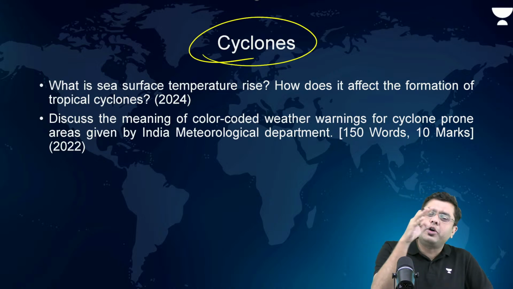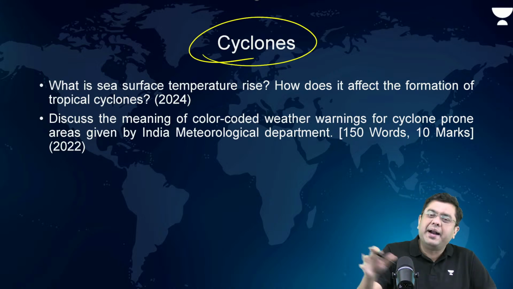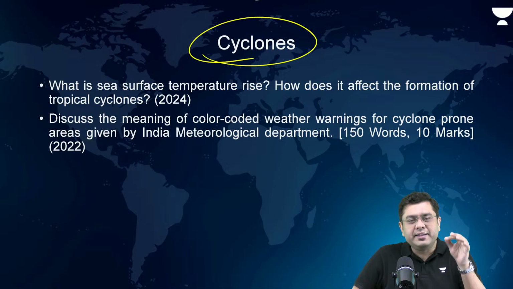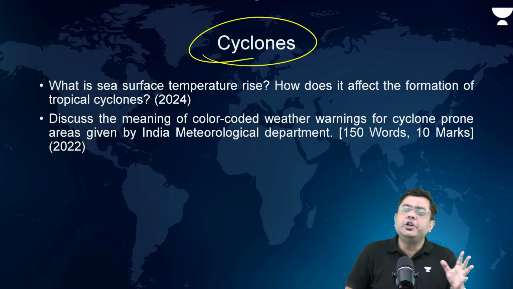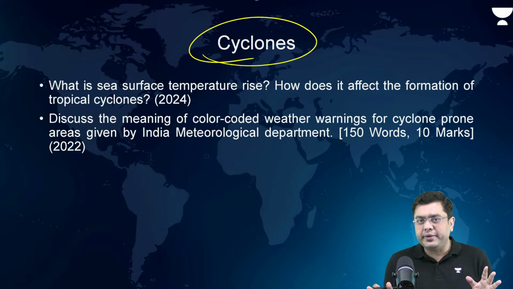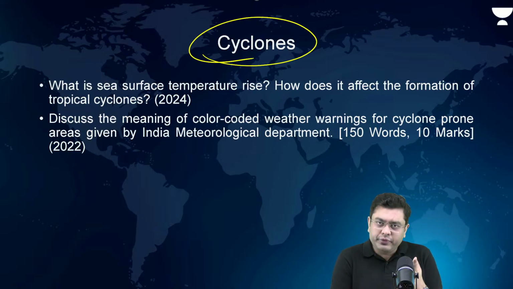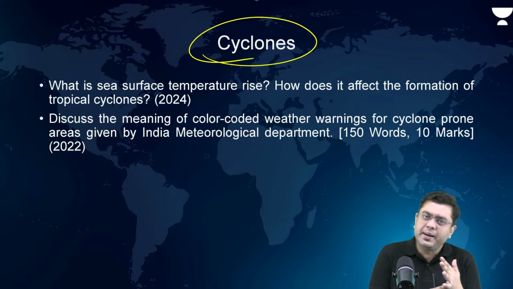So when you take a look at the questions and the pattern in optional as well as GS for geography, UPSC has been focusing upon the area of cyclones. So the basic formation of cyclones has to be known, and the naming of cyclones. What is the process of naming?